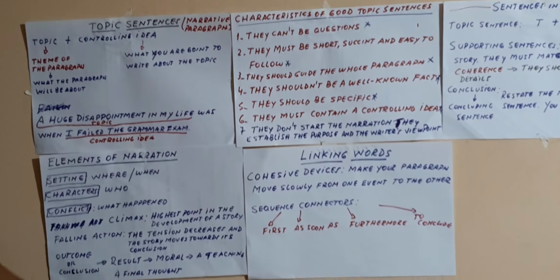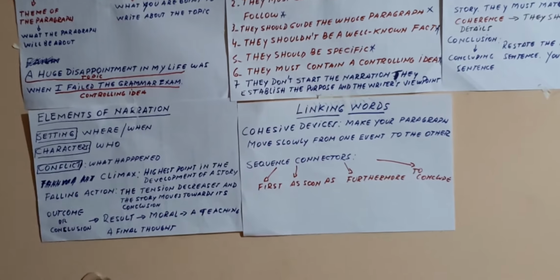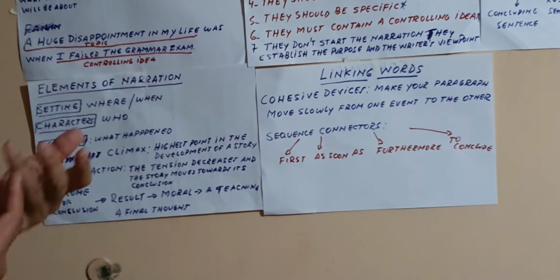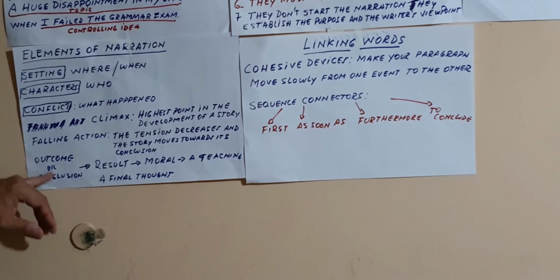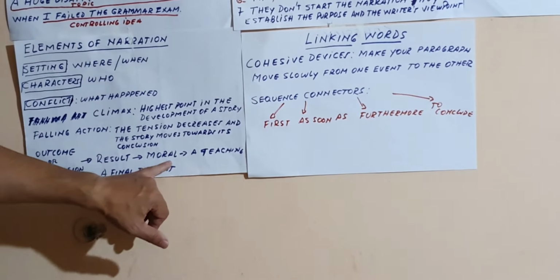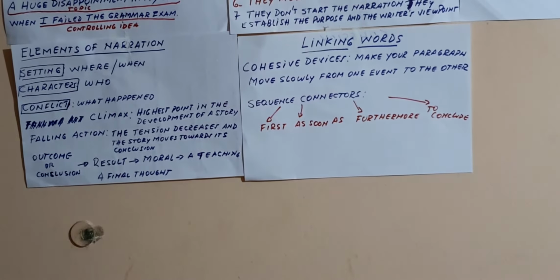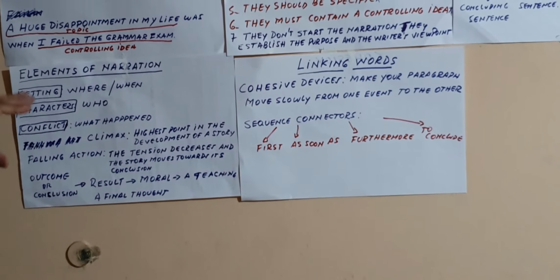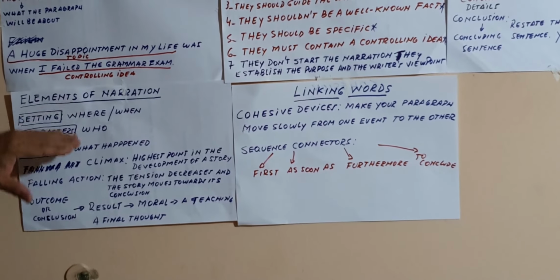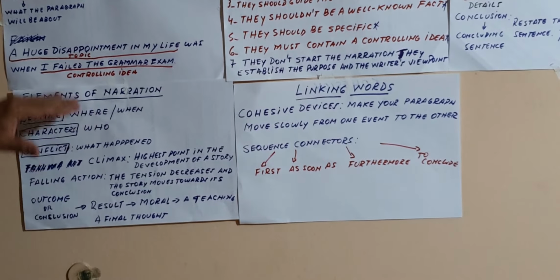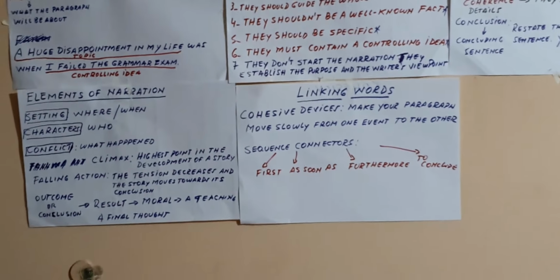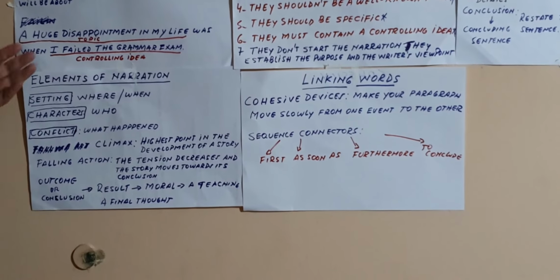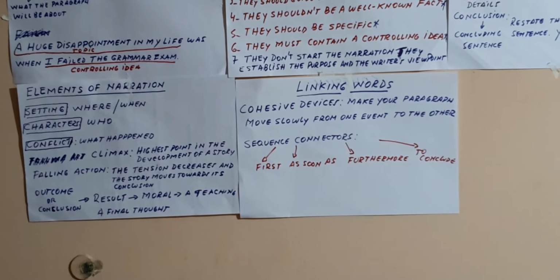Then the falling action, when the tension decreases and the story moves towards its conclusion. And finally, the outcome or conclusion, the result, which can be a moral, a teaching or a final thought. These elements cannot be absent in a narrative paragraph, or in a narrative essay, or in any narration. Otherwise, it is not a story.